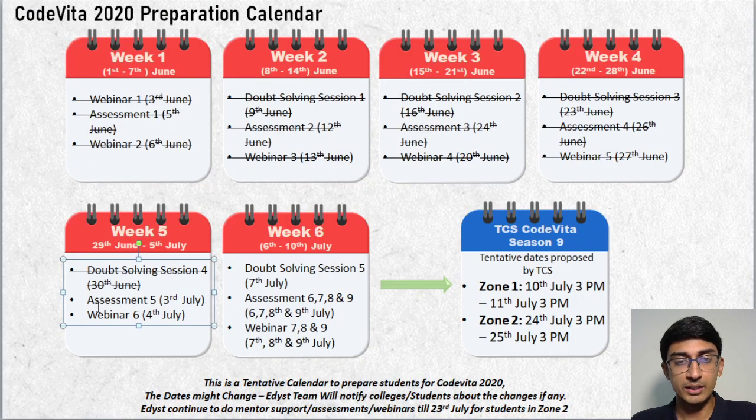We just completed our doubt clearing session as well. That was meant for 30th June, so that's also been completed. Those of you who are preparing for zone 1, time is running by really quickly. Make sure that you practice as much as possible, and for zone 2 you still have some more time. We'll hopefully try to share some of the zone 1 questions, or at least see the solution approaches of zone 1 questions when you go for zone 2, although there's hardly ever any overlap between them.